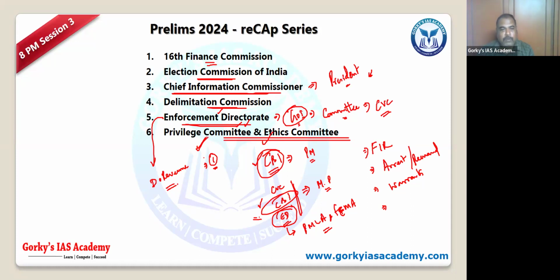Ethics sounds like it would be larger, whereas privilege is something else. Privilege is nothing but the privilege of the member of Parliament as well as the privilege of Parliament as a whole. So it is a larger remit: the jurisdiction is larger, and the import of that conduct is also larger. So we proceed to the Privilege Committee for such matters, and the Ethics Committee for ethical conduct. Cash for query and all comes under the Ethics Committee. So what happens to a person who is under the Privilege or Ethics Committee's purview? What will happen?